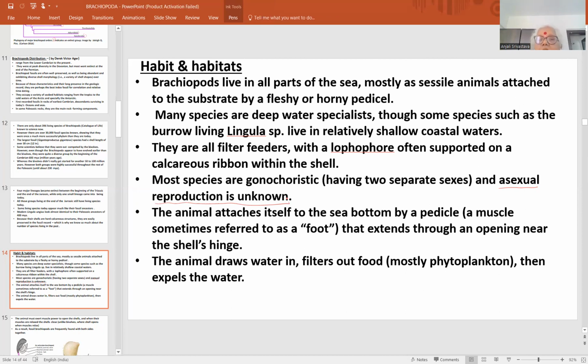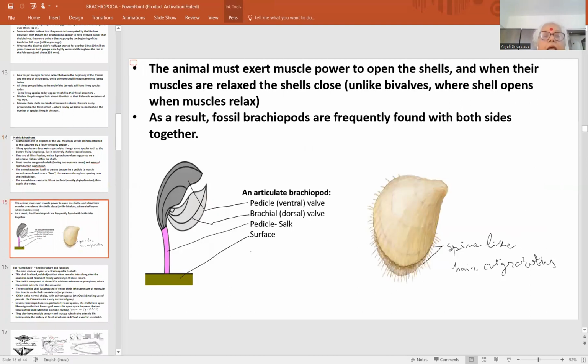The animal attaches itself to the sea bottom by a pedicle that extends through an opening near the shell's hinge. The animal draws water in, filters out food, mostly phytoplankton, and then expels the water. So this is about the habit and habitat.